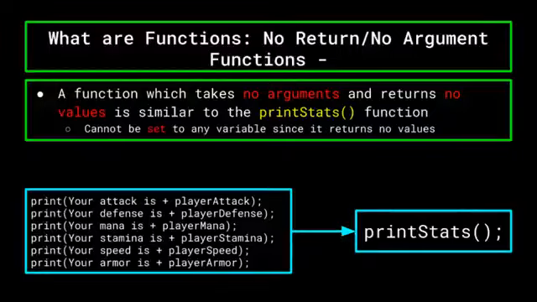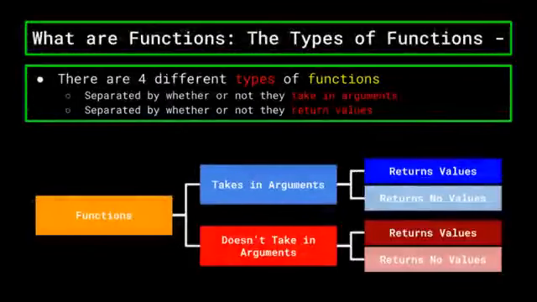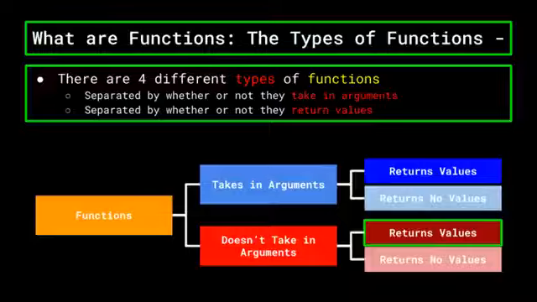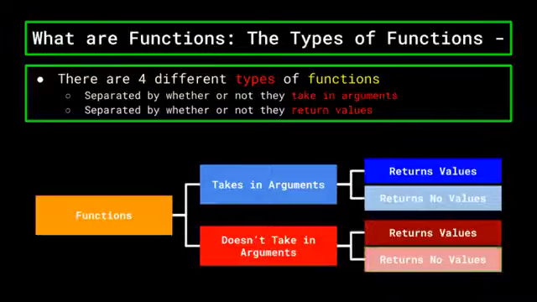So there you have it, the four types of functions: ones that take in arguments and return something, ones that take in arguments and don't return something, ones that don't take in arguments but still return values, and ones that don't take in arguments and don't return anything. Each of these four types of functions are useful and unique in their own way, and you will probably find yourself using each of them through your programming journey. So get used to the different types of functions, and know how to make the most of them, as they are all extremely powerful.